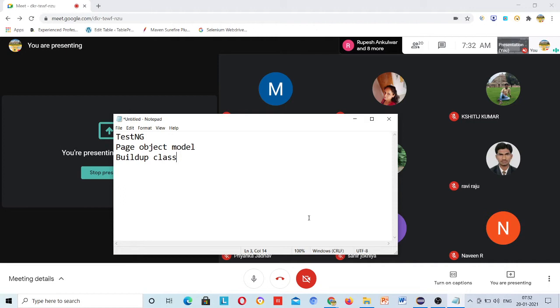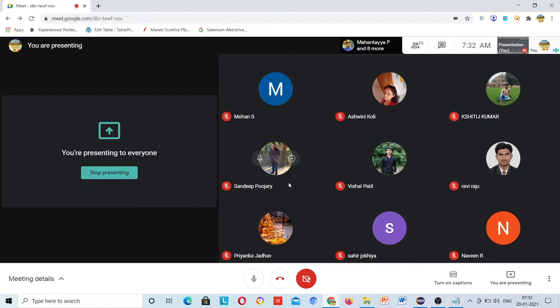TestNG I have covered separately, page object model also I have covered separately. The new thing is the build up class. So why this class? Suppose you run your script and everywhere you are going to write system.setProperty, everywhere you are going to declare WebDriver. This is not a good thing. So you need to declare it in one place where you can just use that. That's actually a better use of the inheritance concept.